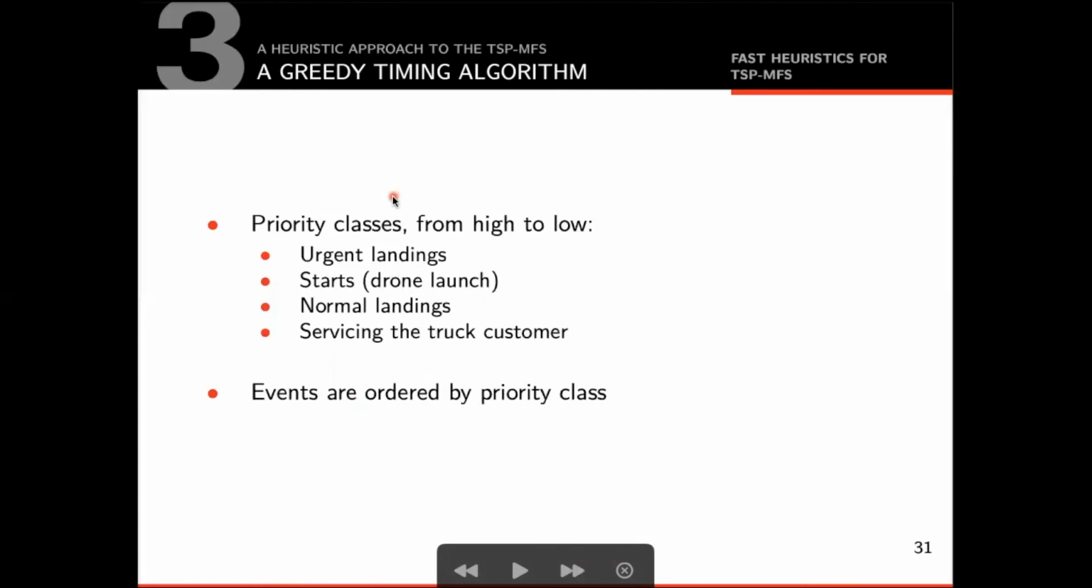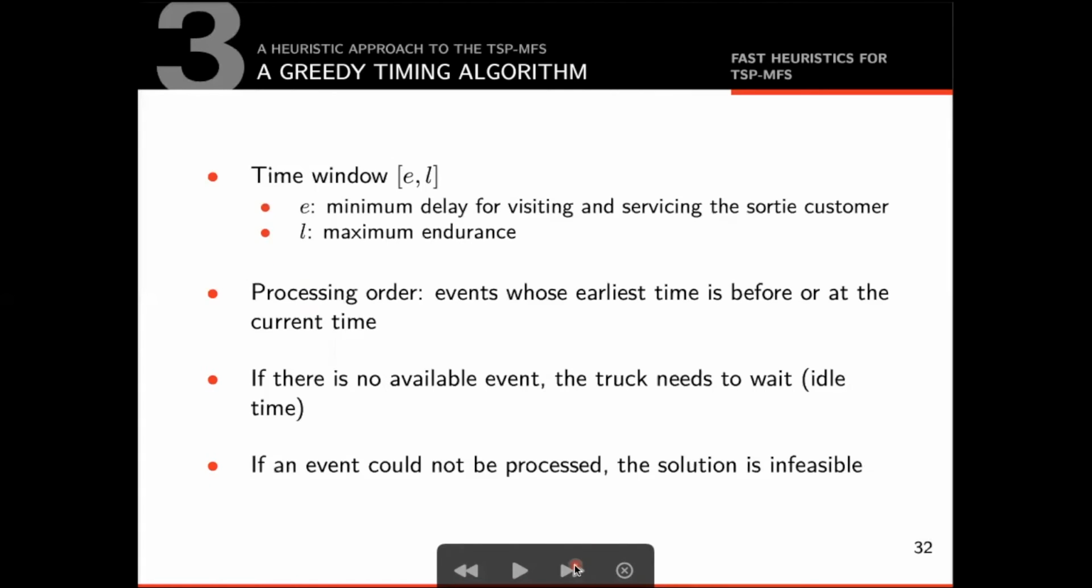Now, let's see how the greedy algorithm works. At a client stop, we classify all events into 4 priority classes. From high priority to low priority, we have urgent landings, starts, normal landings, and serving the truck customer. We consider a landing urgent if the drone, after arriving, cannot wait to be recovered due to endurance limitations. When creating the schedule, the priority class of an event is used to define an ordering. Also, events classified as start are further ordered by non-decreasing total travel time.